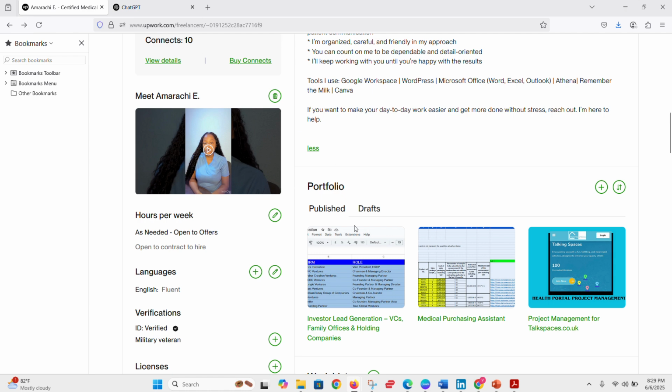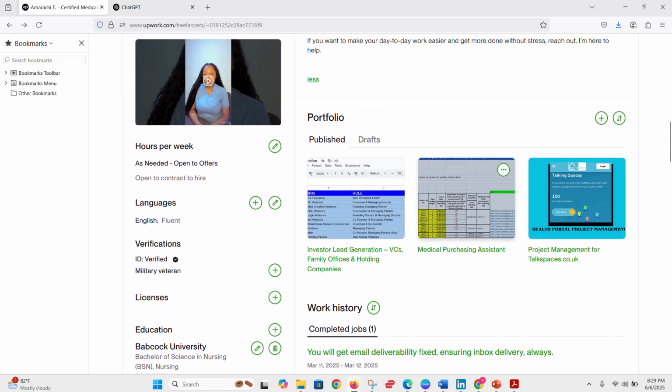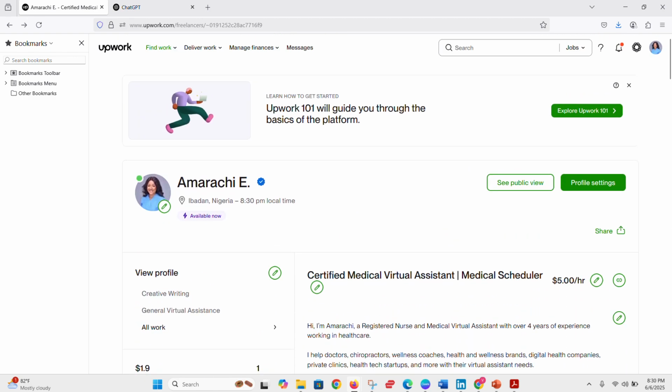And these are some of my portfolios, right? Some of the things that I've done: project management, medical purchasing assistant, investor lead generation, and so much more. So how was I able to get invitations on Upwork without buying connections? That's exactly what I'm going to show you today.